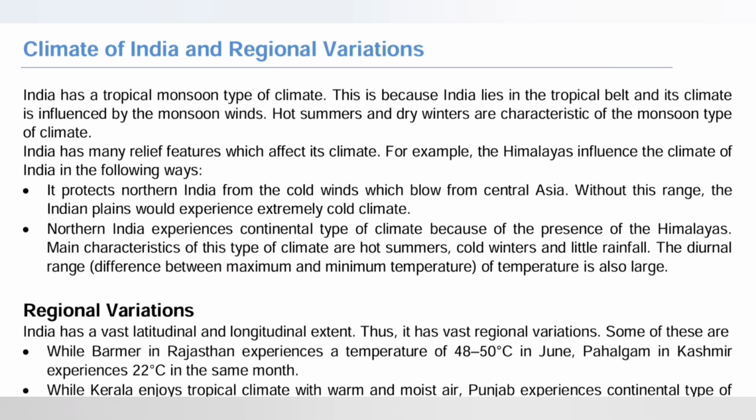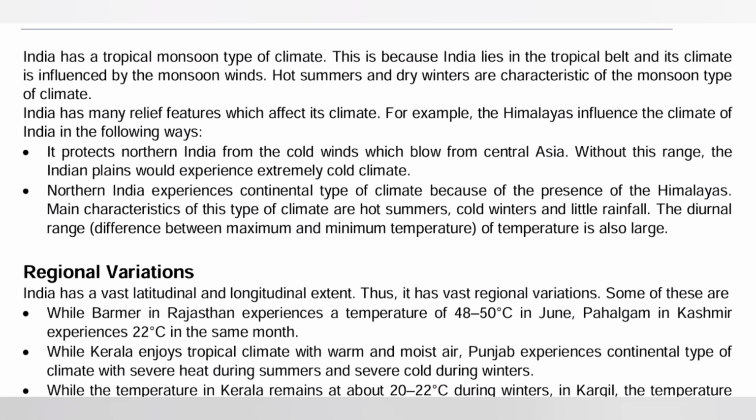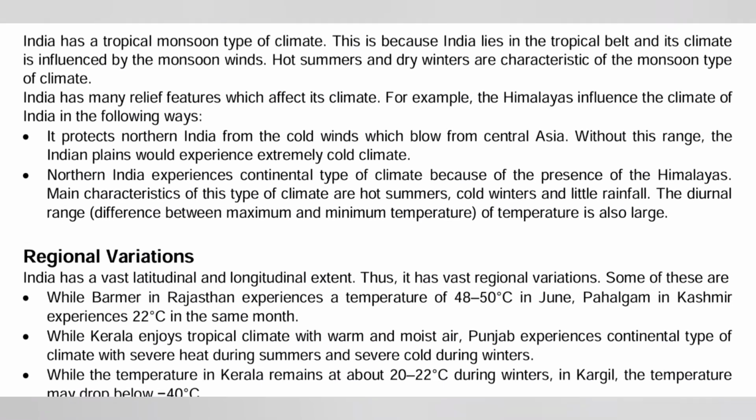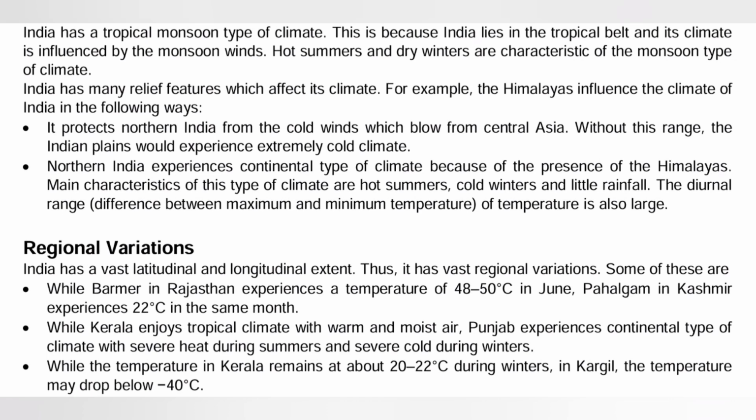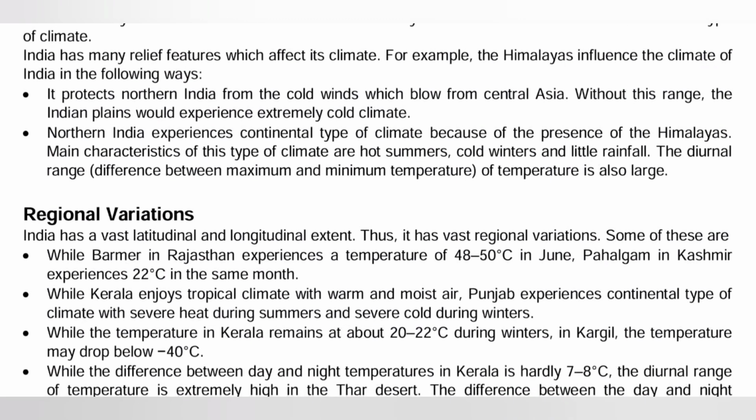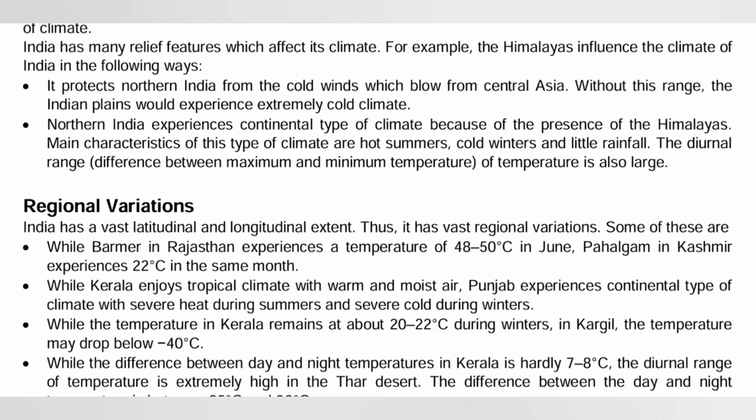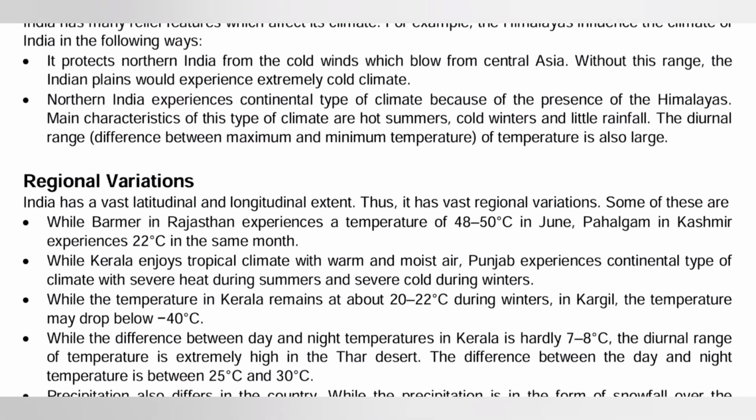Okay, and one of the factors is that India is a big nation. It's very vast in region. It is the seventh largest country in the world, due to which it has variation in temperature everywhere. For example, in the month of June, Rajasthan experiences 48 to 50 degrees Celsius, whereas Kashmir experiences 22 degrees Celsius in the same month. Kerala enjoys a tropical climate with warm and moist air. Punjab experiences a continental type climate, with severe heat during the summer and severe cold during the winter.